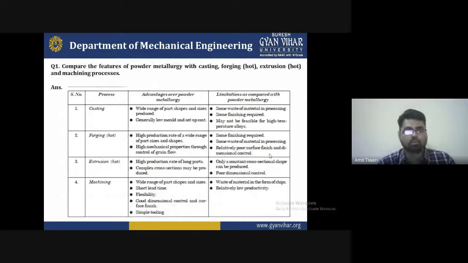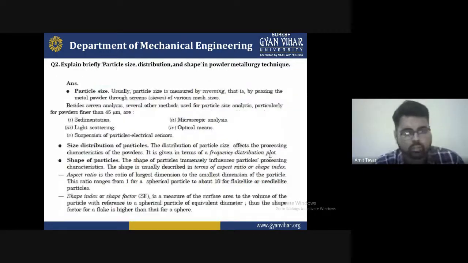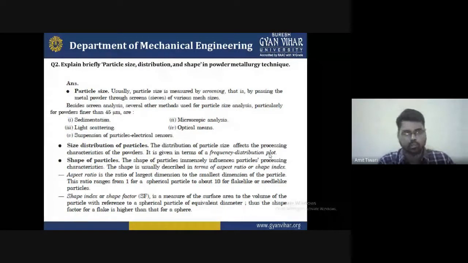Compare the features of production by powder metallurgy with casting, forging, and extrusion. I hope you understand. The second question is: explain briefly particle size, distribution, and shape. So I will explain what the particle size, distribution, and shape are in powder metallurgy. These are questions generally asked in interviews.